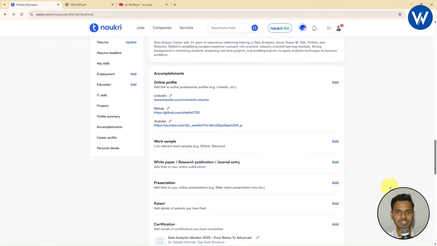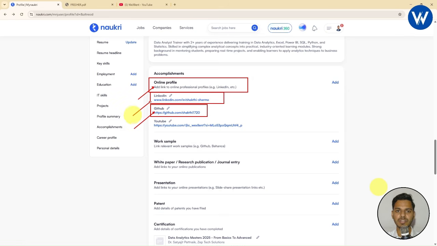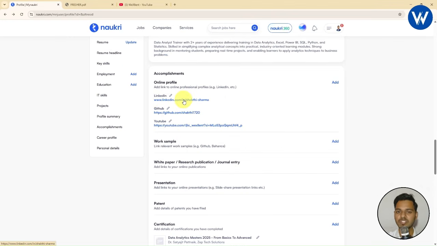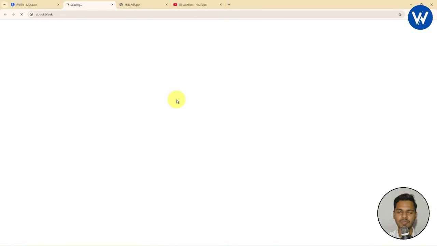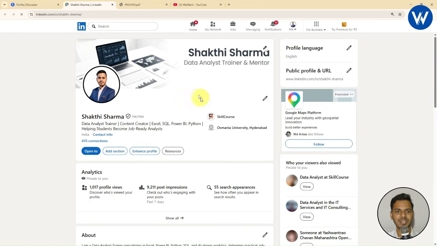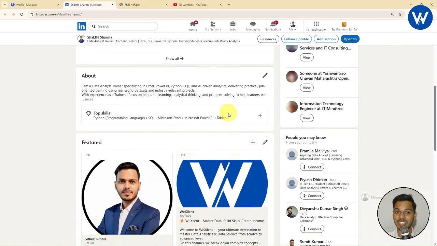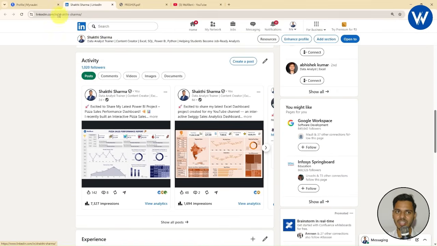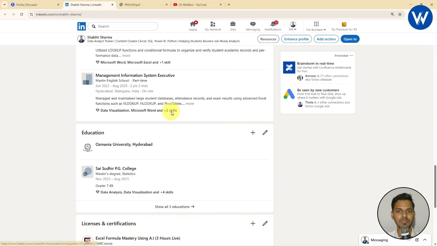Now moving to the next section, accomplishments. Here you can see the online profiles, where I have already added my LinkedIn profile. This is my GitHub profile. You need to add your LinkedIn as well as GitHub profile. Now let me show you the power of this. Let's suppose I click on this LinkedIn profile. Wow, just look at the screen carefully. Finally you can see my LinkedIn profile opens. So the recruiter can easily click on the link and it will redirect to your profile page.